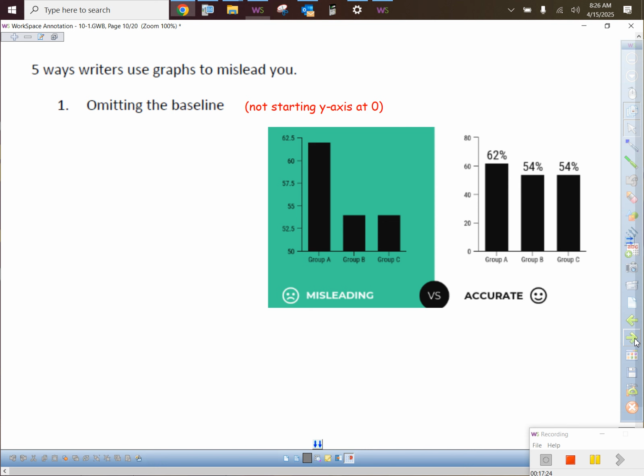So check it out. First way, omitting the baseline. You might want to put a little note to the side of what that means. Omitting the baseline means they're not starting at the y-axis. Do you see that it's in the box that says 5 ways that authors use graphs to mislead you? Omitting the baseline means they didn't start at the y-axis.